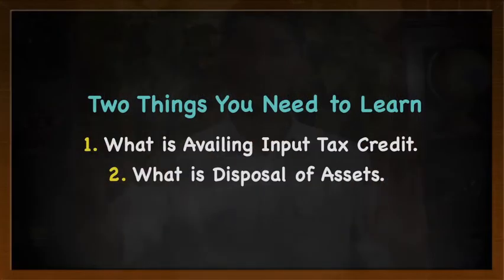So there are two legs to this transaction. There are two parts. One is disposal of business assets. One more is where ITC is availed. So there are two things happening simultaneously: an asset is being disposed and ITC is being availed. First we need to understand what we mean by ITC is availed. Once we understand that, understanding the rest becomes much easier. So let us take a small example.